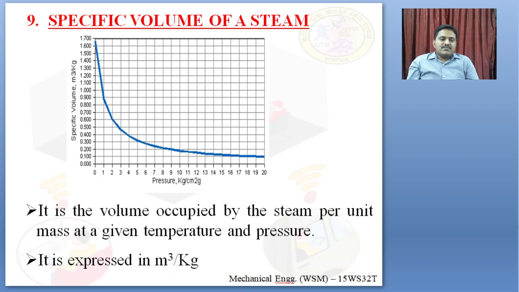Next is specific volume. Specific volume of a steam is the volume occupied by the steam per unit mass at a given temperature and pressure. At a given temperature and pressure, for every 1 kg of mass, how much volume is occupied. It is expressed in meter cube per kg, volume by mass. That is known as specific volume.